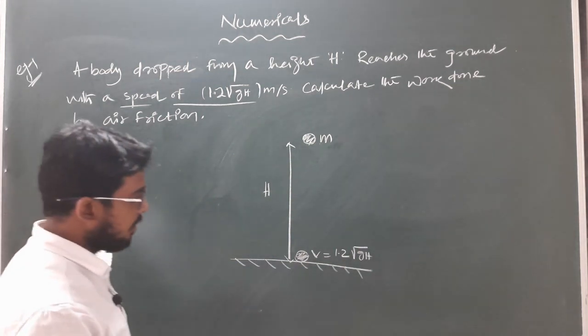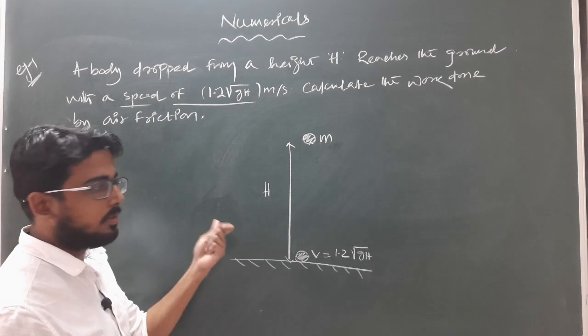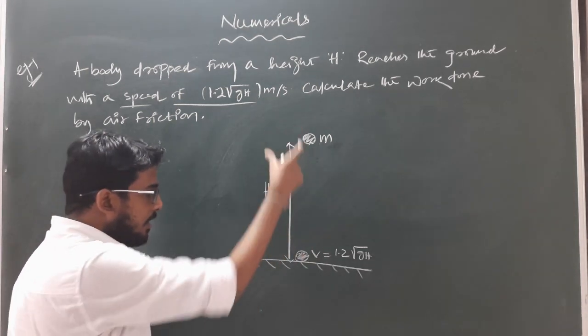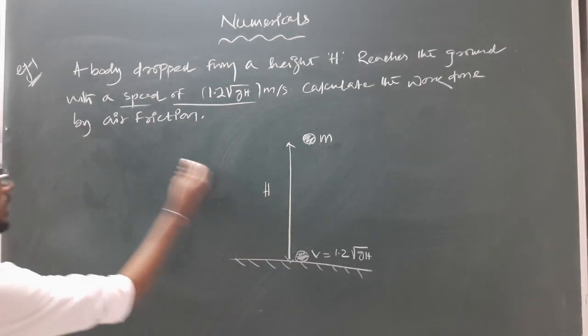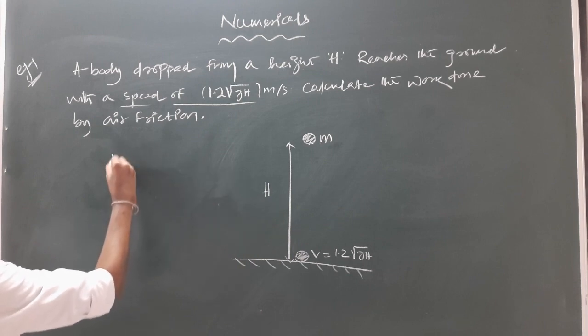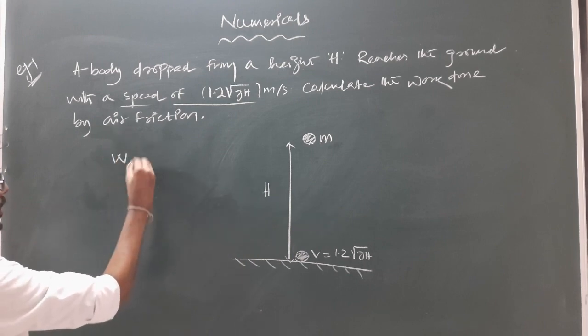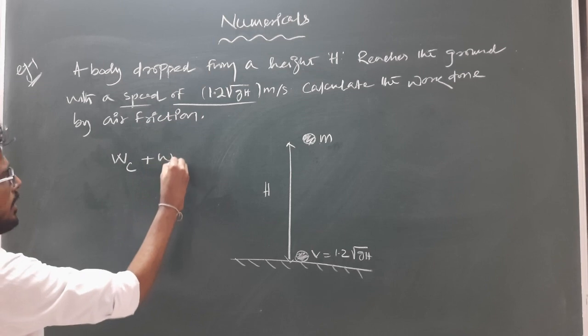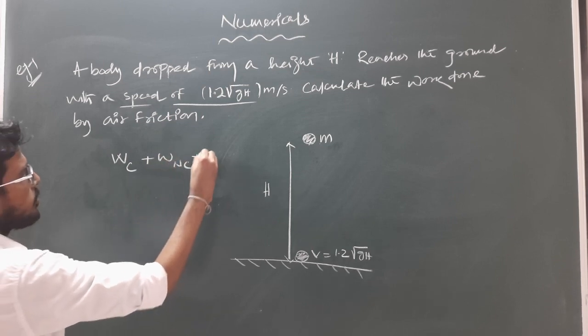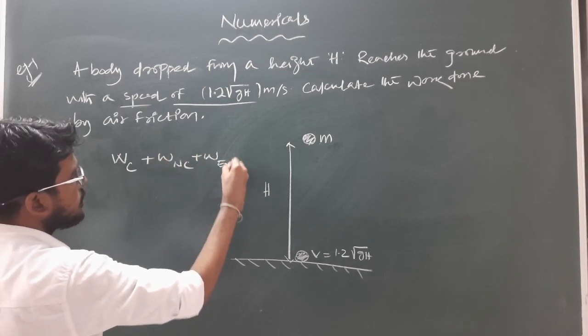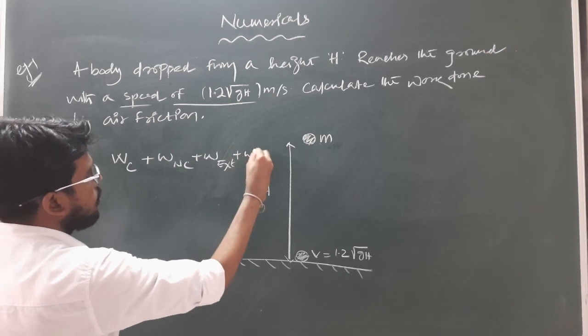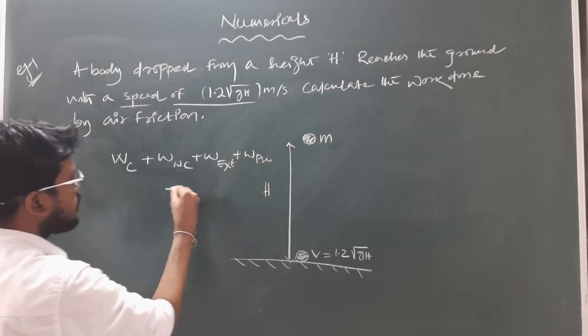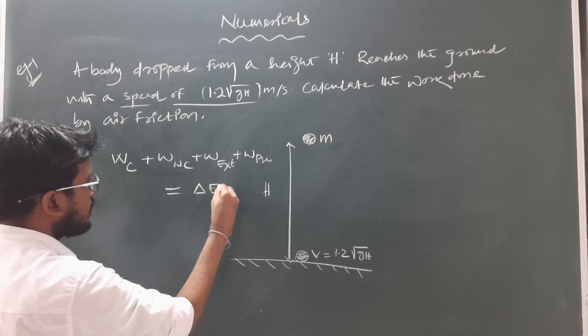As we already know, friction is a non-conservative force. By using the work energy theorem, we can write: work done by the conservative force plus work done by any non-conservative force plus work done by any external force plus work done by any pseudo force must be equal to the total change in kinetic energy.